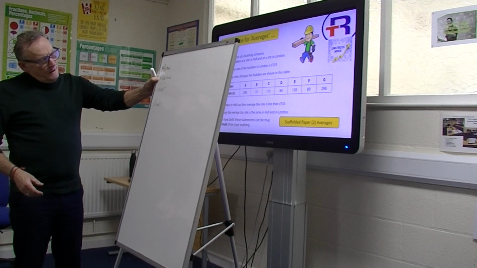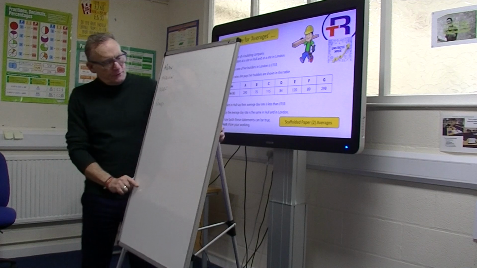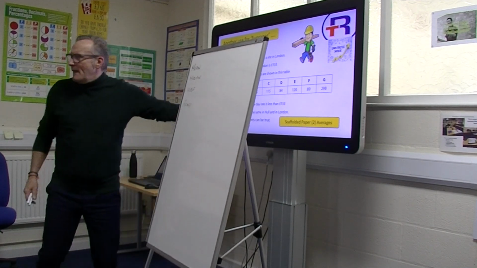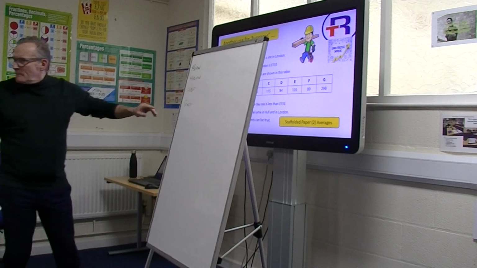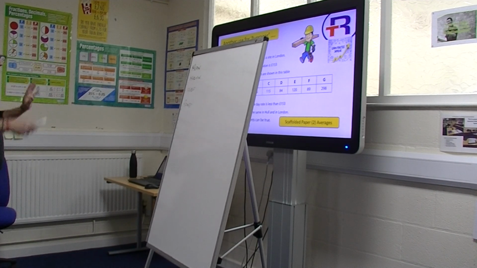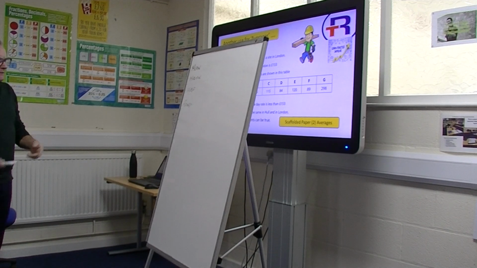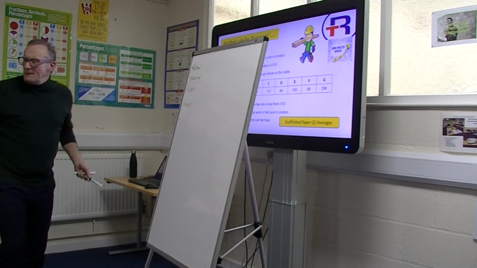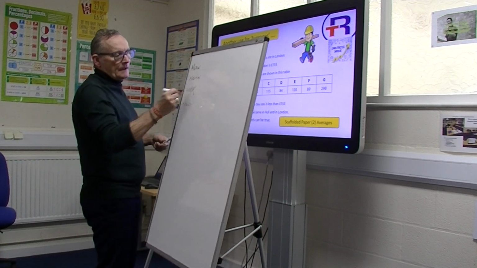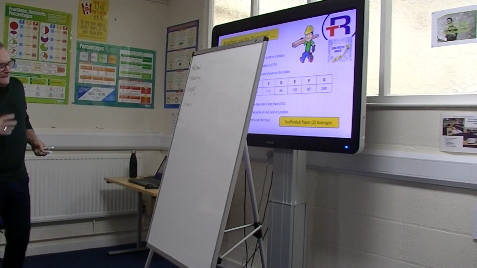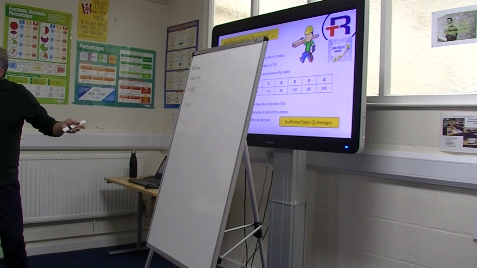Out of the mean, the median, the mode and the range, which one of those is probably the easiest to have a look at on that screen straight away? Probably going to be the mode, isn't it? Because you'll be able to see instantly if there's more than one of any of those day rates. So is there a mode? No, there isn't, is there? So we can forget that one straight away. Then the next easiest one to work out is probably going to be the range, the highest take away the lowest.